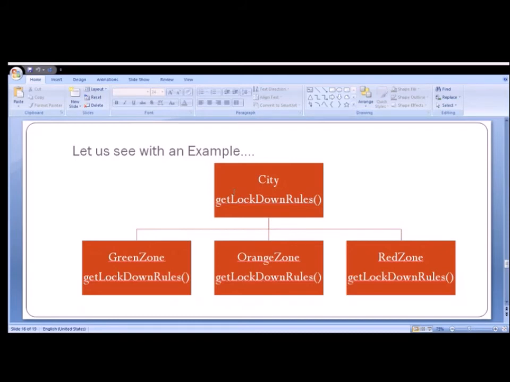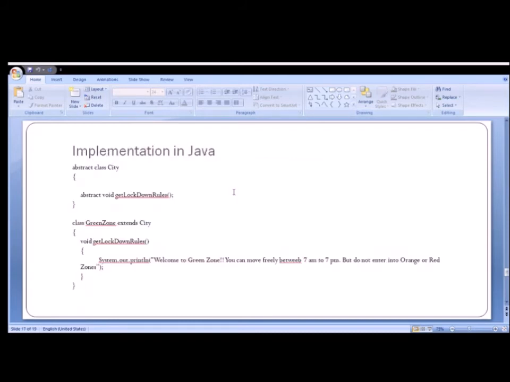Let us see the implementation of this. Here, city is made abstract because the get lockdown rules method cannot be implemented in a static way. The implementation of this method is completely given to the corresponding child classes like green zone, red zone, etc. Now, class green zone is a child class extending from city. Here, get lockdown rules is implemented in a particular way. Here we have written a message, welcome to green zone.